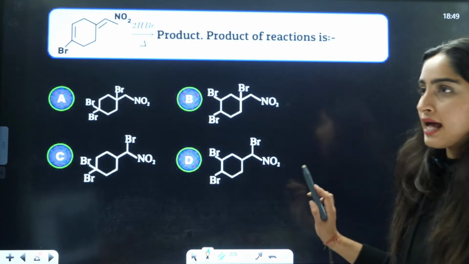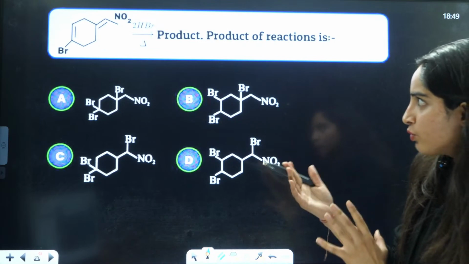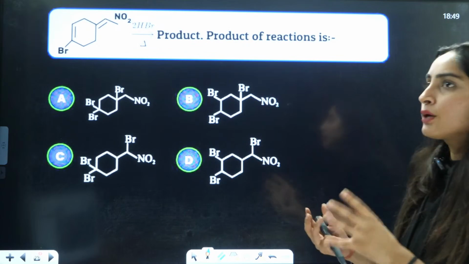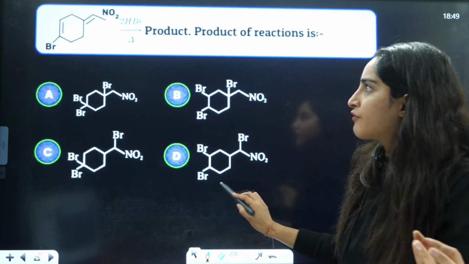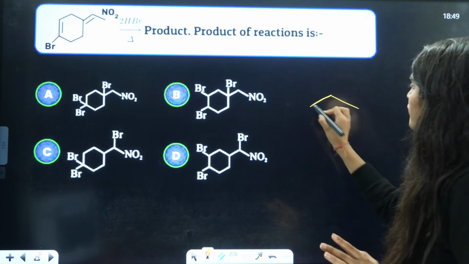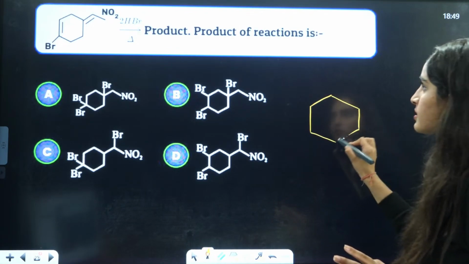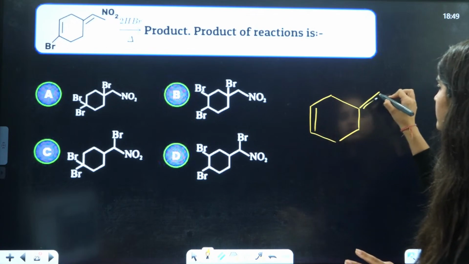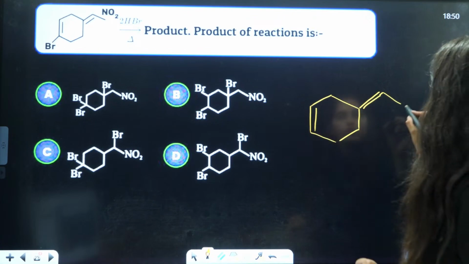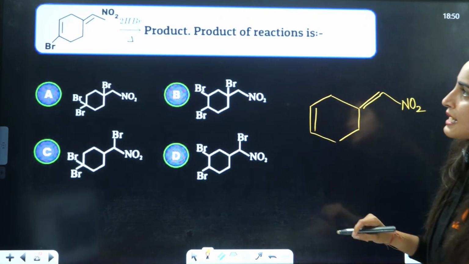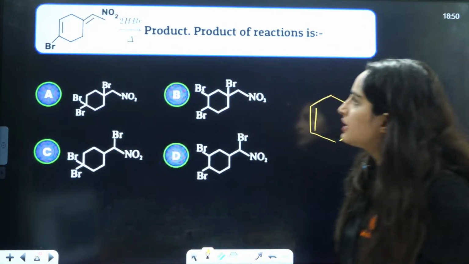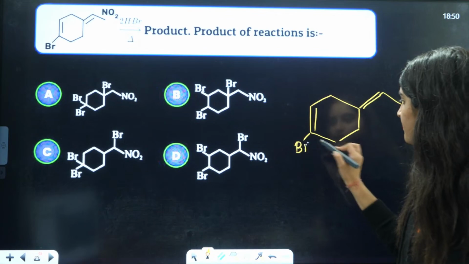Next question on your screen. This question says you have a compound where you are adding 2 moles of HBr and you need to tell the product. A simple direct question. You just have to apply Markovnikov rule here. This is the double bond, this is the double bond, and here you have NO2. It should be placed here, so this is Br.